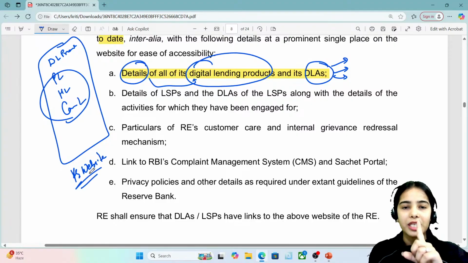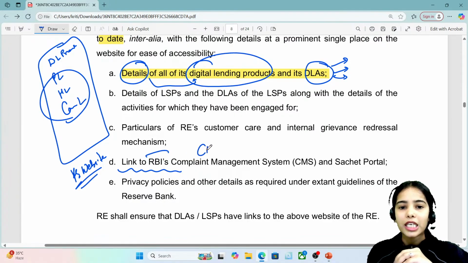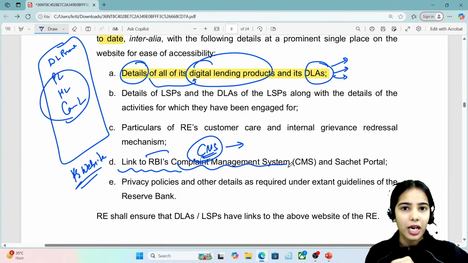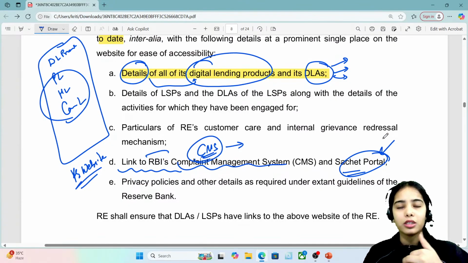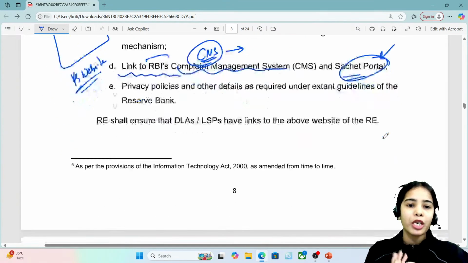Okay, so this is the basic idea that the website of the regulated entity, the website of the bank or the NBFC or such, should have the link to the CMS portal of the RBI. CMS portal is the complaint management system portal of the RBI, through which people can raise their complaints also. Okay, so this is the basic idea.